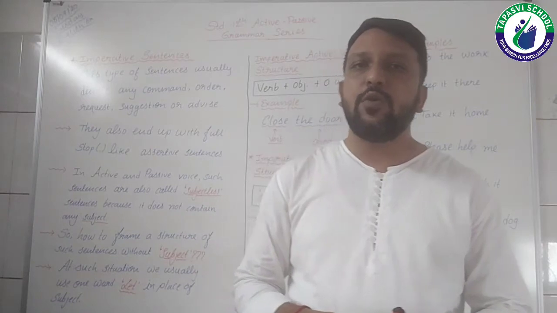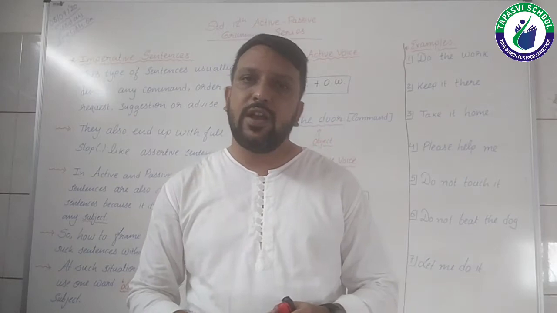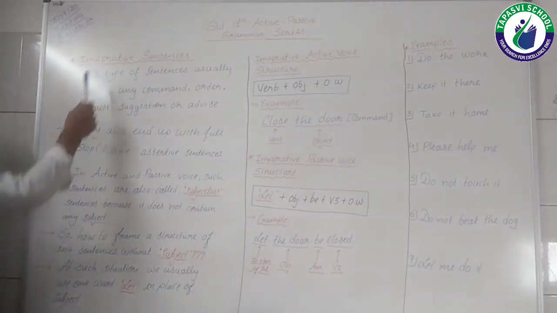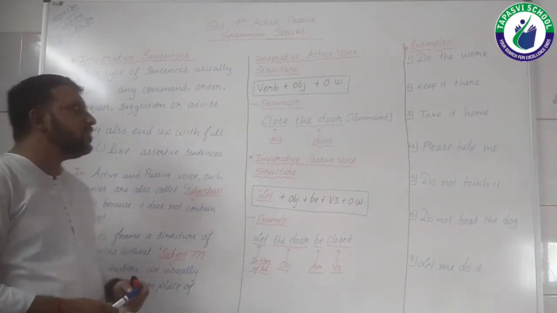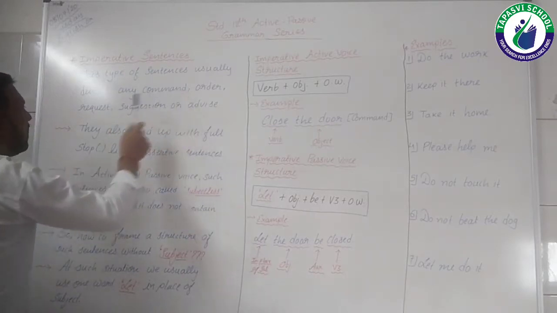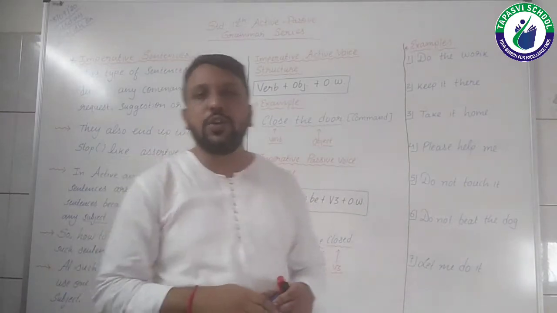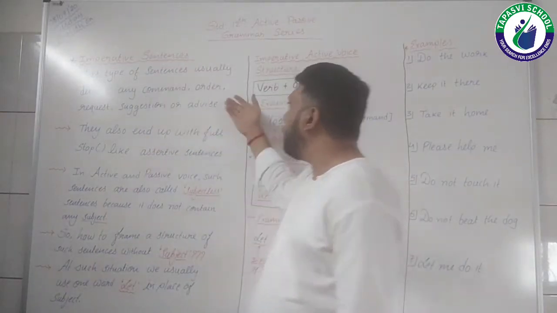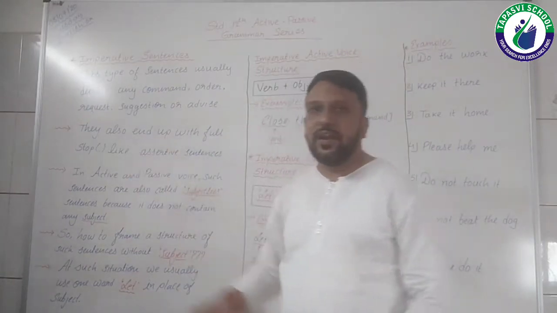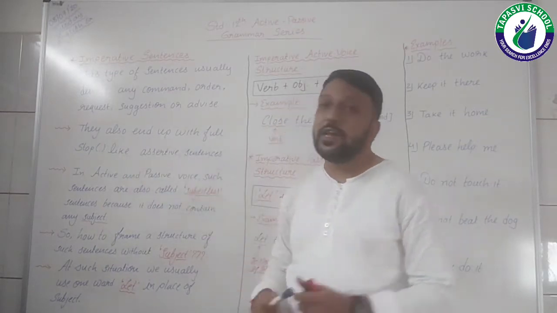So here I have come up with the active and passive imperative sentences. So let's quickly start. See students, here I have talked about imperative sentences, that this type of sentences usually denote any command, order, request, suggestion, or advice. I already told you that this kind of sentences are the imperative sentences. Now see the second point, students. They also end with a full stop like assertive sentences.